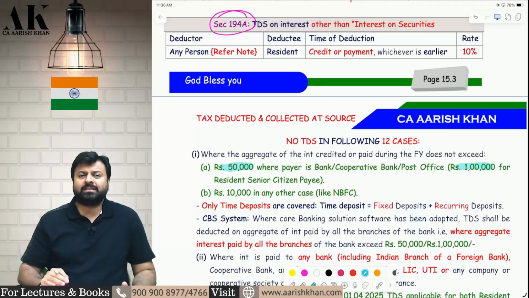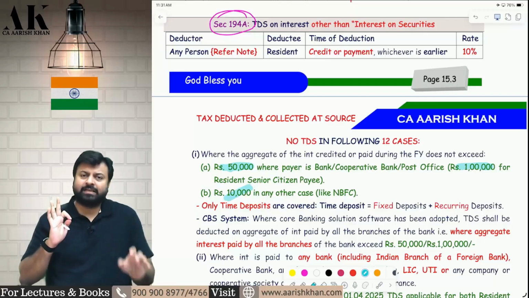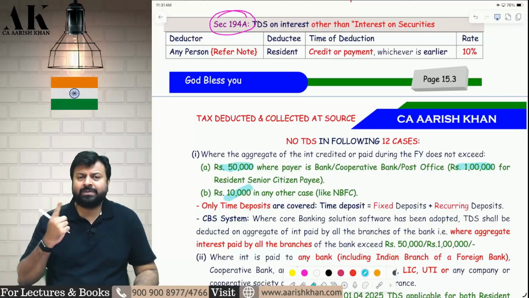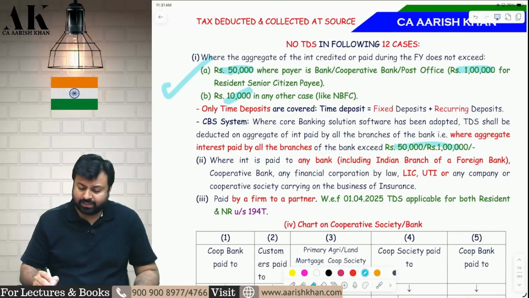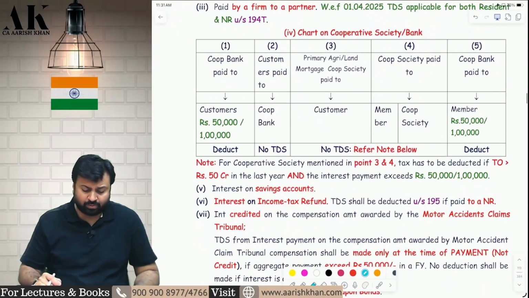What about any other person? If any other person other than bank, cooperative bank and post office makes the payment, it was 5,000. Now that has also become 10,000. So 3 limits change. First, 40,000 has become 50, 50,000 has become 1 lakh and 5,000 has become 10,000. Check it please. So in this entire section, these limits will change. Okay, I hope it is clear to all of you.